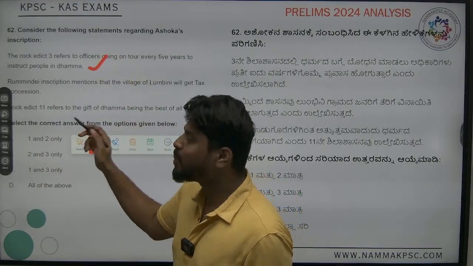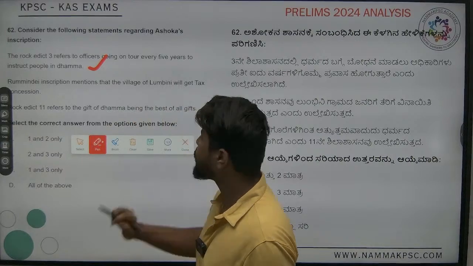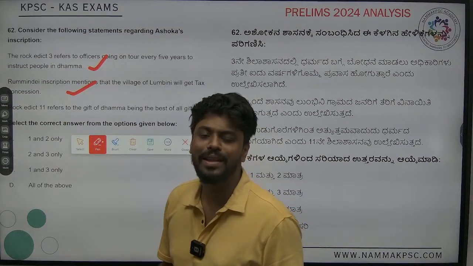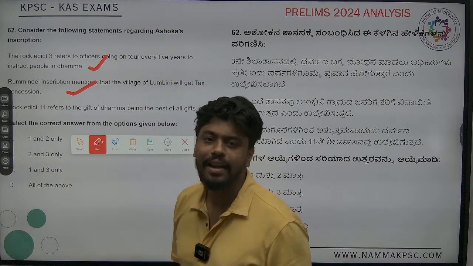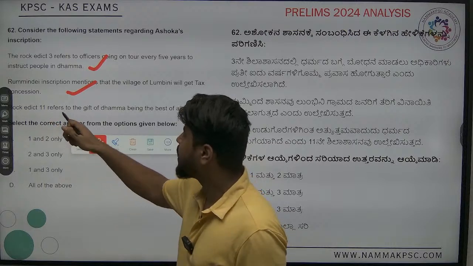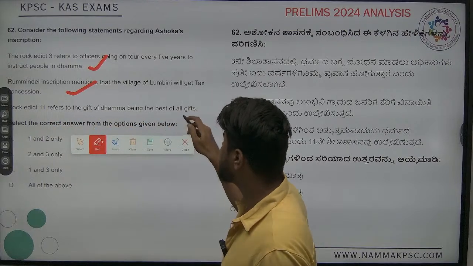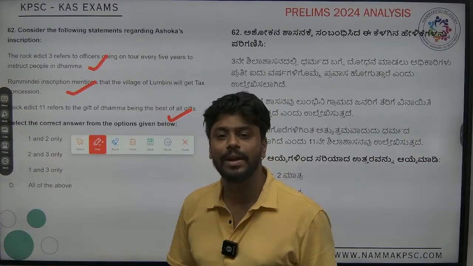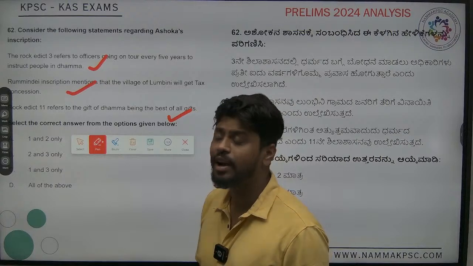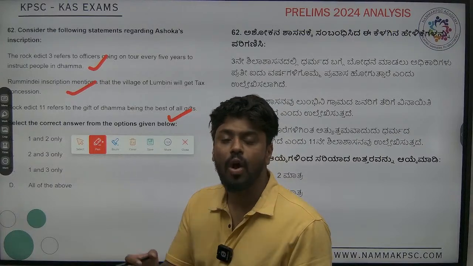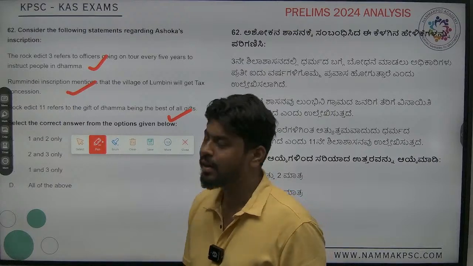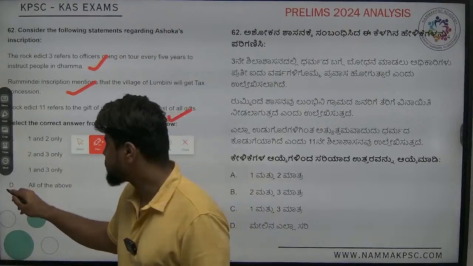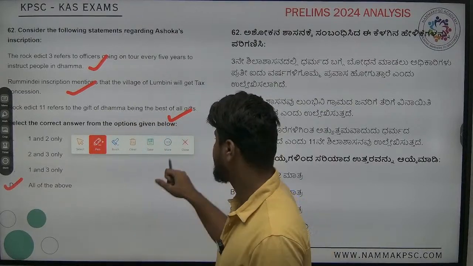Next one, the Rummindei inscription mentions that the village of Lumbini will get tax concession. It does mention that. Lumbini being the birthplace of Buddha and all, it did get tax concession. Rock Edict 11 refers to the gift of Dhamma being the best of all gifts. Now, exactly this particular statement we are not able to find on the internet, but we could see that Rock Edict 11 talks a lot about Dhamma. So it can be generally inferred that the third statement is also correct. So the answer is all of the above, right?